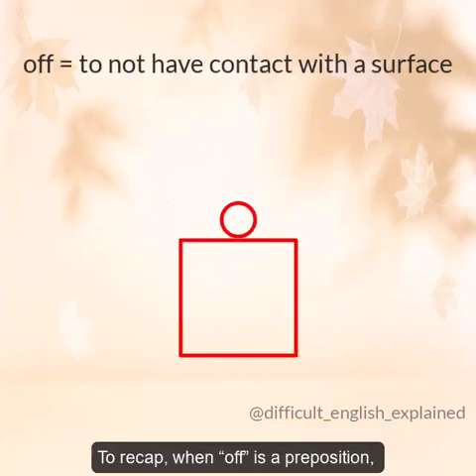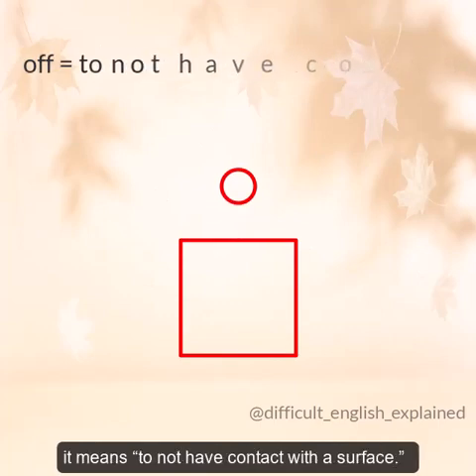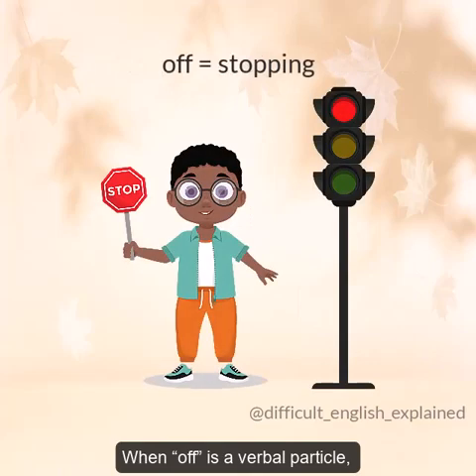To recap, when off is a preposition, it means to not have contact with a surface. When off is a verbal particle, one of its meanings is stopping.